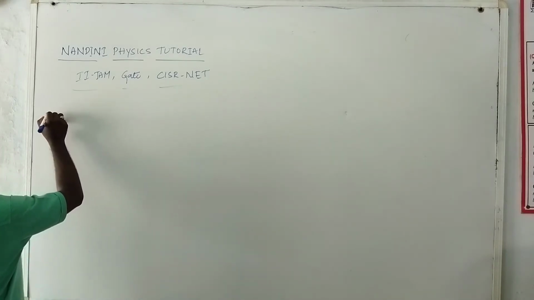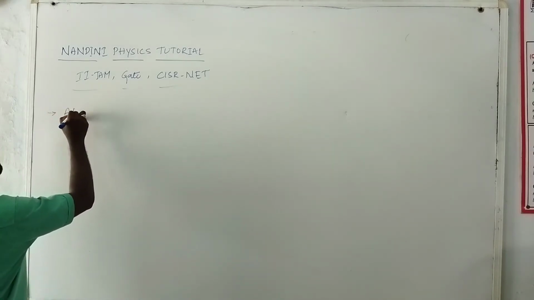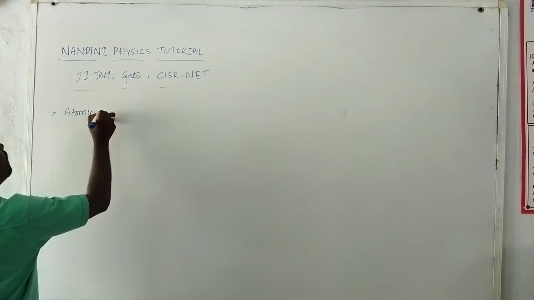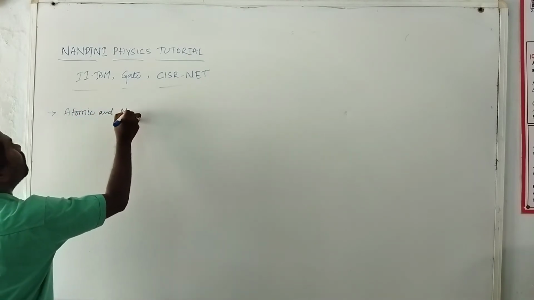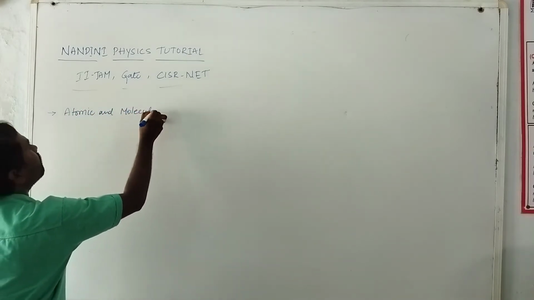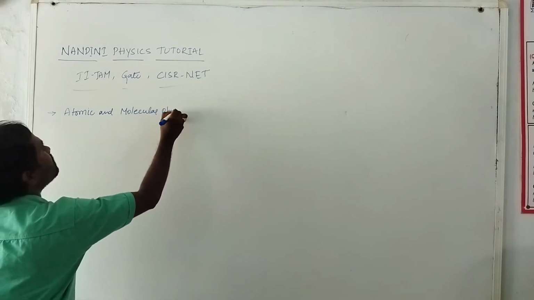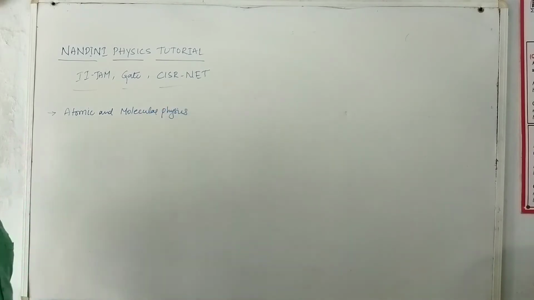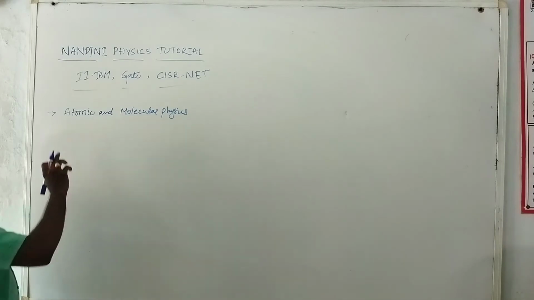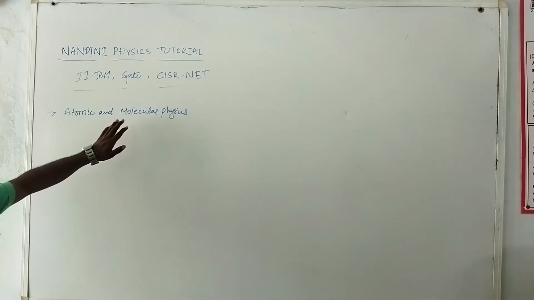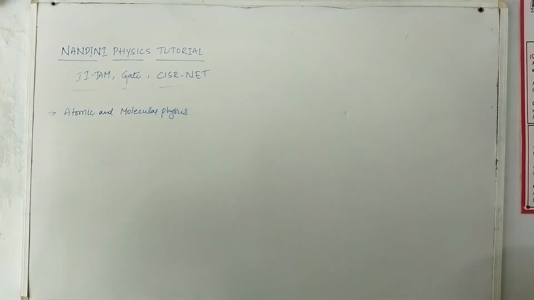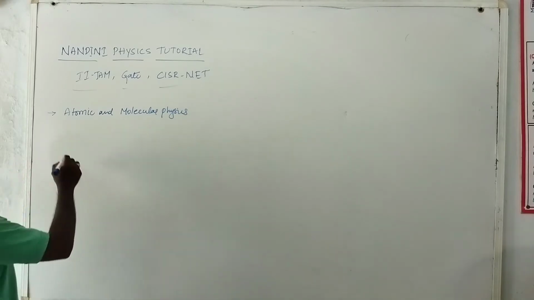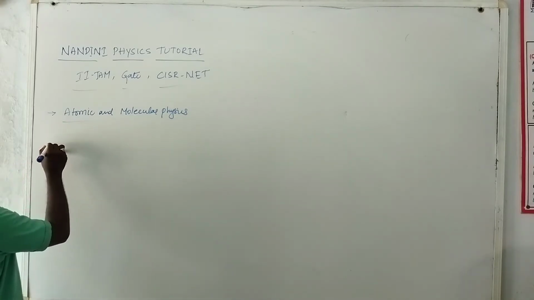Now the paper is atomic and molecular physics. Okay, so first of all I discuss what is atomic physics. After that I take the classes of molecular physics. So in atomic physics, let us come to atomic physics.